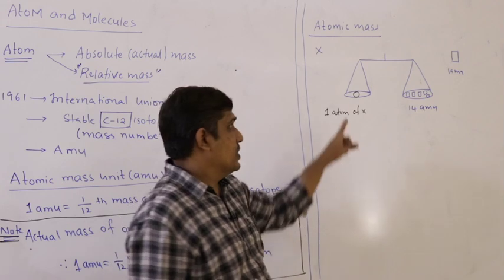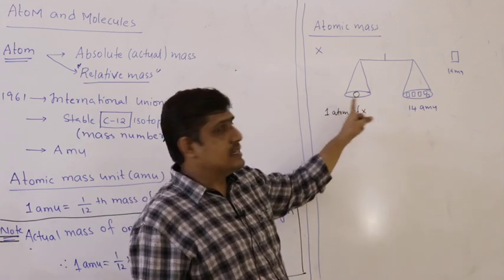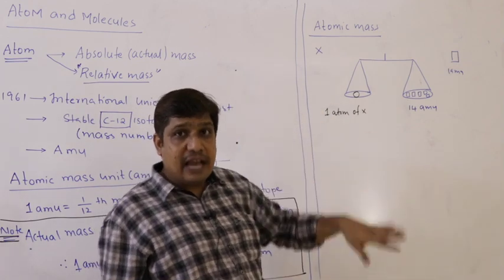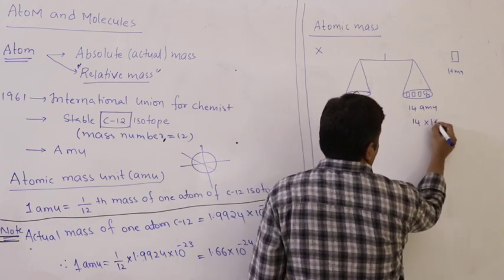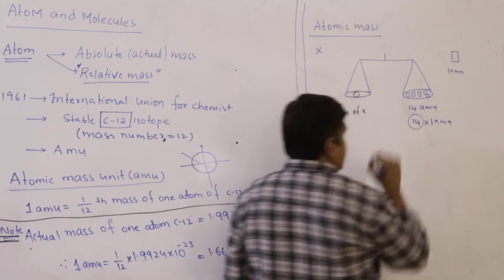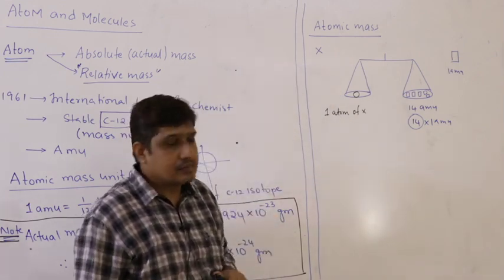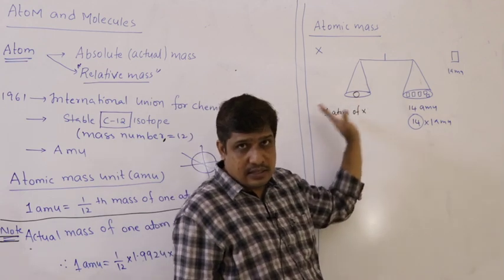So what is the meaning of that? The atomic mass of one atom of element X is equal to 14 AMU. That means it is 14 times heavier. I can write 14 AMU as 14 into 1 AMU. I am calling this the atomic mass of one atom of X.